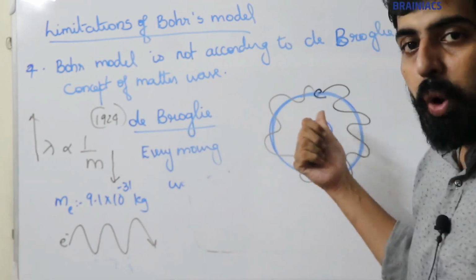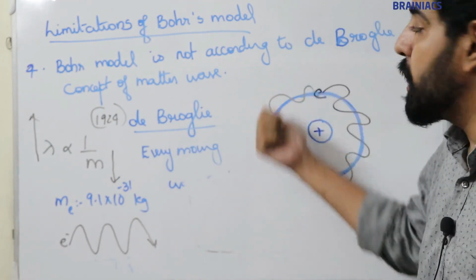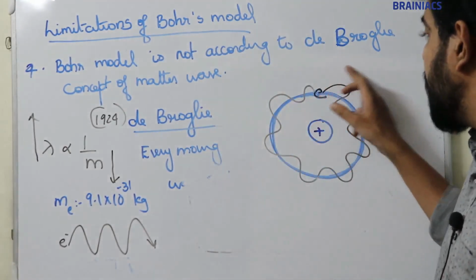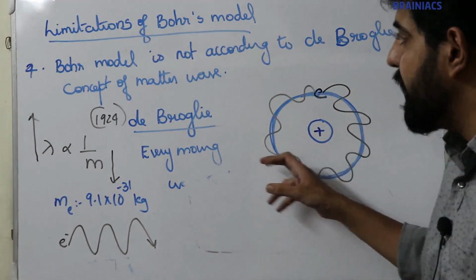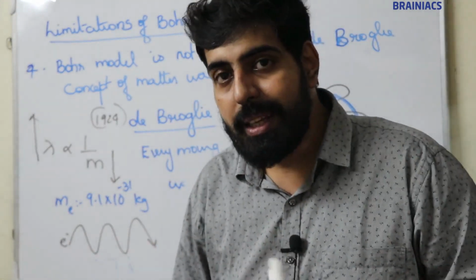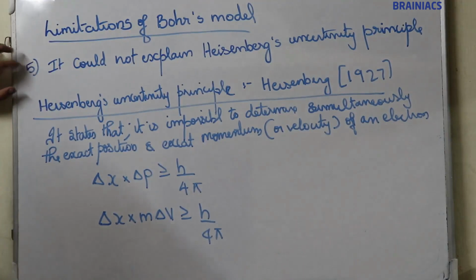So in the Bohr model, the electron moves around the nucleus in a fixed path, but according to de Broglie, that is not possible. They are waves, so they move in the form of waves. So the Bohr model is not in accordance with de Broglie's concept of matter wave. I think it's clear. Moving on to the fifth limitation.